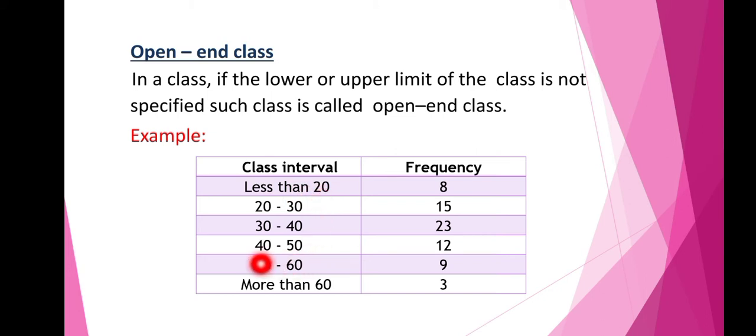And here it takes any values which are more than 60. It may take the value 80, it may take 100, it may take 200. It takes any values which are more than 60. So the end values are not given, end values are open. That's why it is called as open-end class.